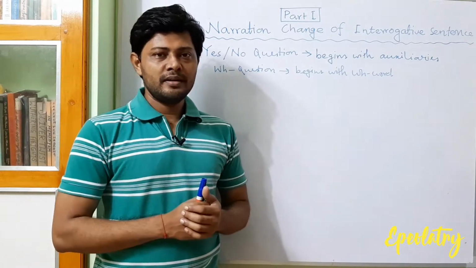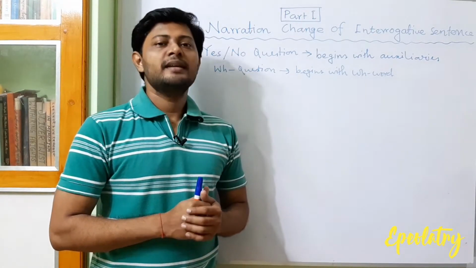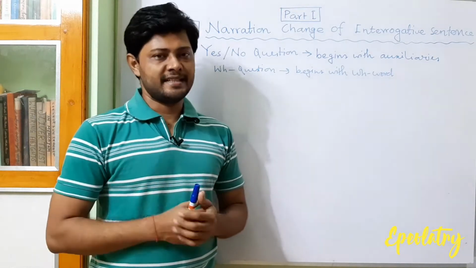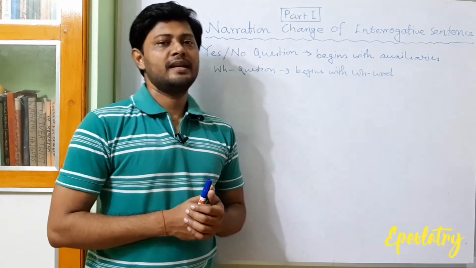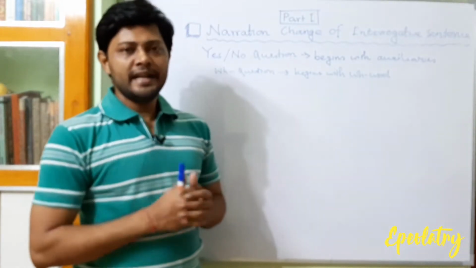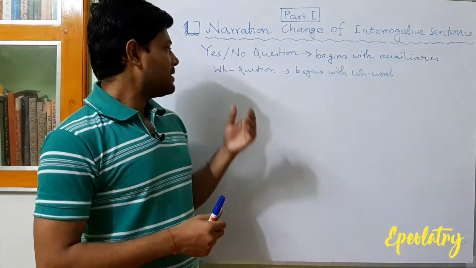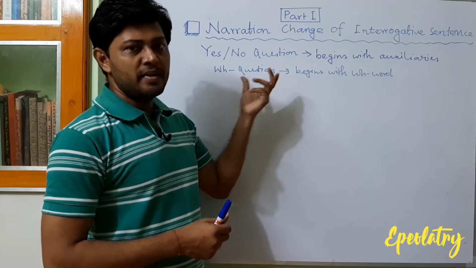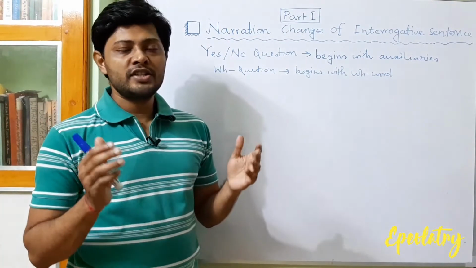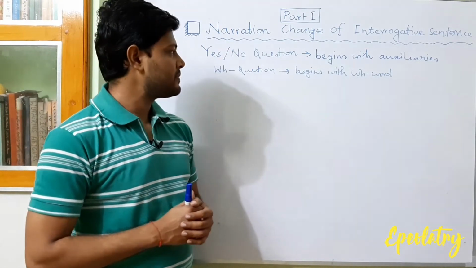For example, do you know me? We can say yes or no as its answer. Or, is it raining? The answer can be yes or no. On the other hand, a WH question begins with a WH word. WH words mean who, which, where, how, why, when.